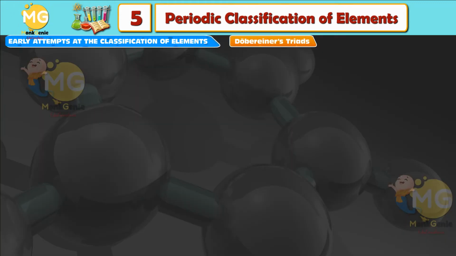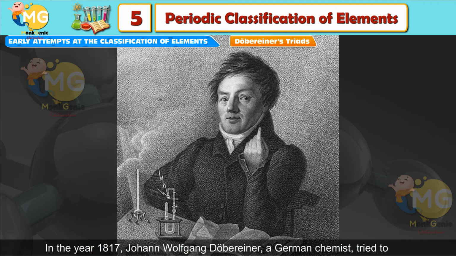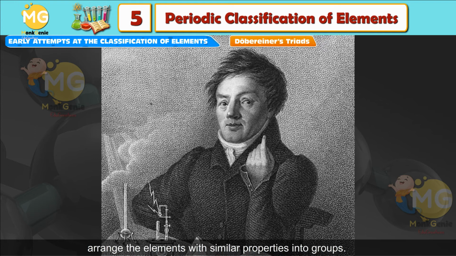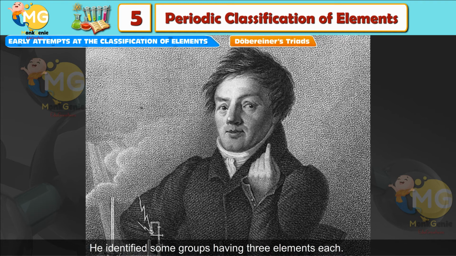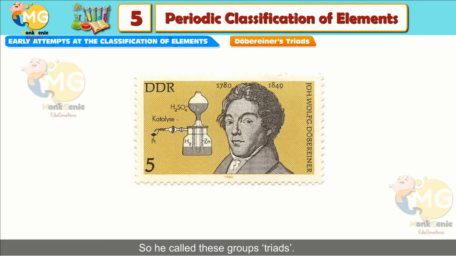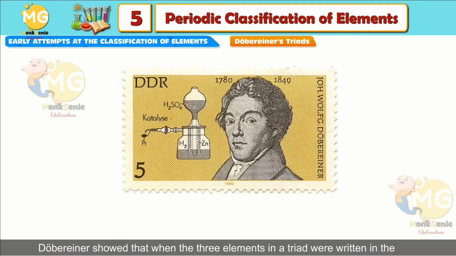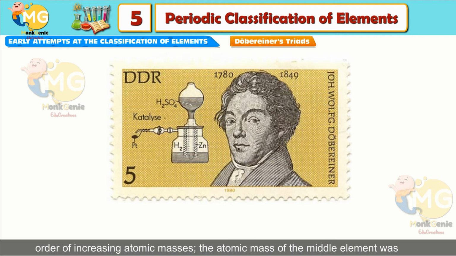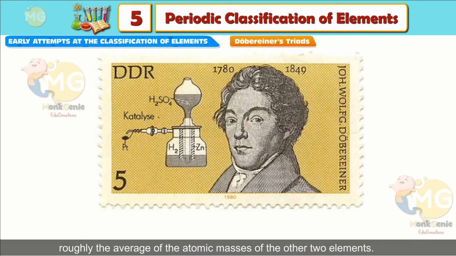Dobereiner's Triads. In the year 1817, Johann Wolfgang Dobereiner, a German chemist, tried to arrange the elements with similar properties into groups. He identified some groups having 3 elements each. So he called these groups triads. Dobereiner showed that when the 3 elements in a triad were written in the order of increasing atomic masses, the atomic mass of the middle element was roughly the average of the atomic masses of the other 2 elements.